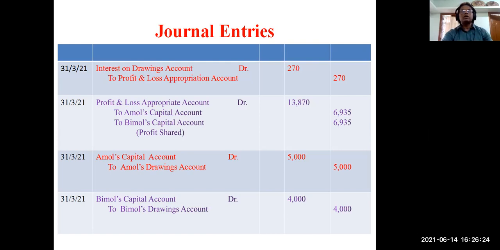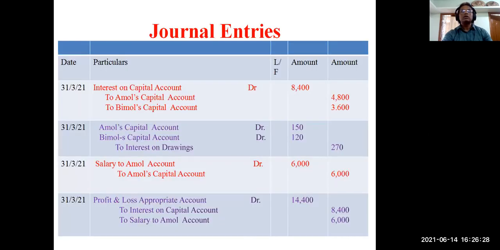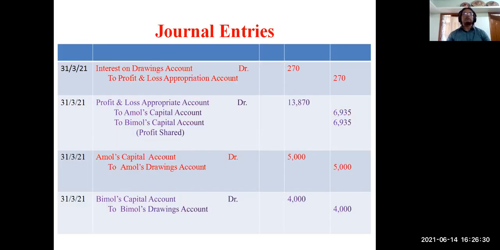Profit distribution over. But they have withdrawn money for drawings. That entry also I'm giving here. So Amol's capital account debit. Drawings are for personal use, and drawings will reduce the capital. Amol's capital account debit to Amol's drawings account, 5,000. That is for drawings. Capital debit because capital is reducing. Again, Bimol's capital account debit to Bimol's drawings account.